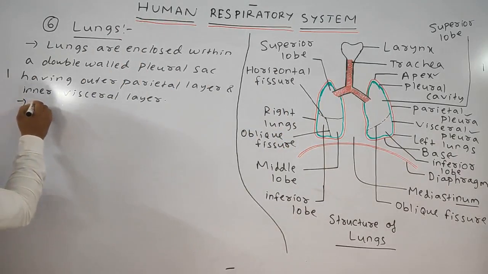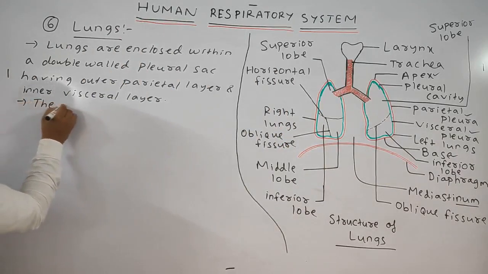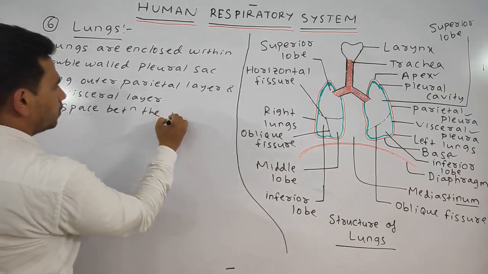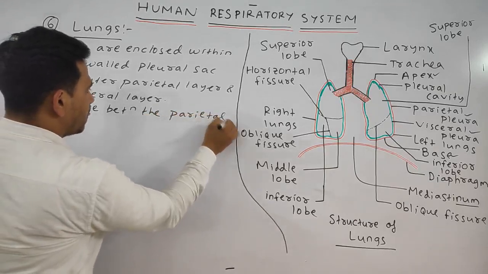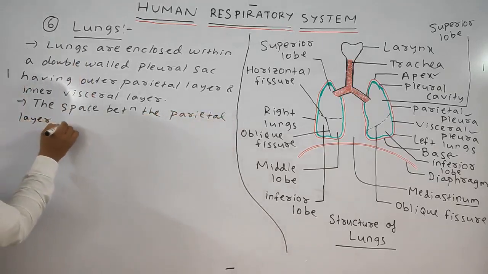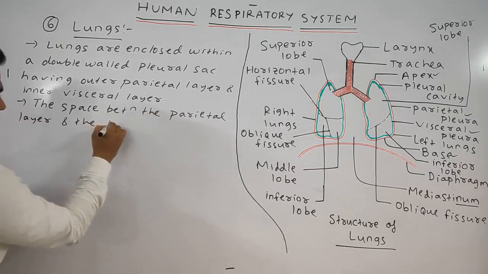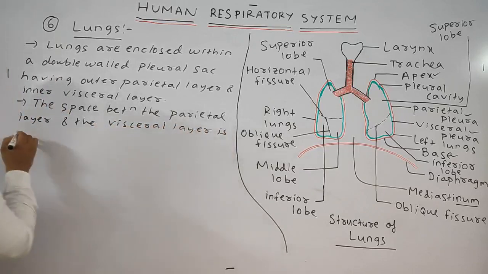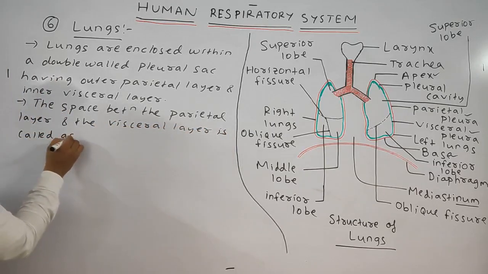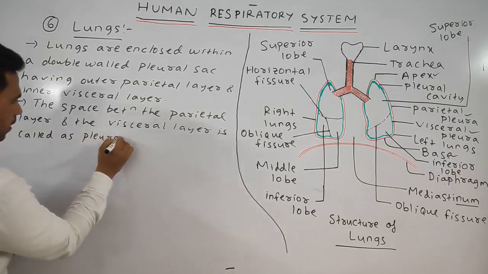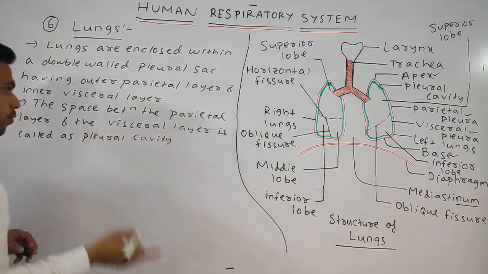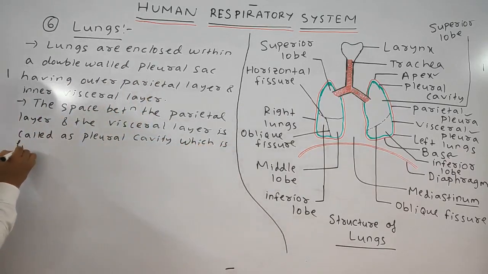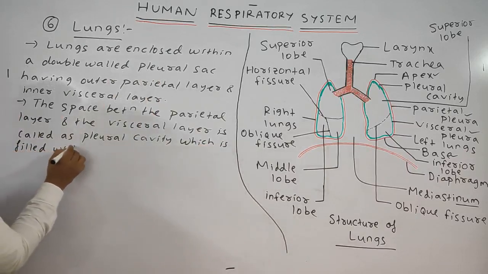So we can write the space between the parietal layer and the visceral layer is called as pleural cavity, which is filled with what?